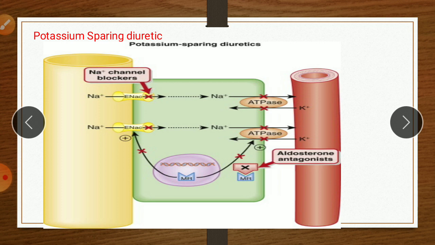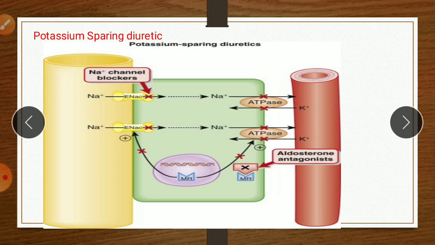In the intercalated cell, the hydrogen ATPase pumps hydrogen into the luminal fluid, which is also affected. Thus reabsorption of sodium and excretion of potassium and hydrogen is increased.